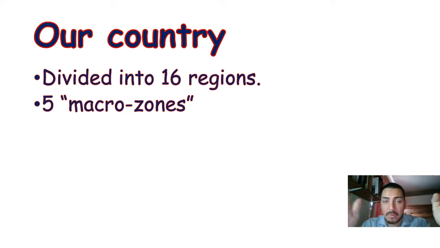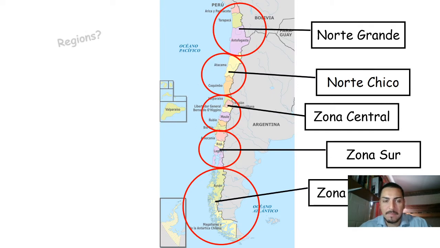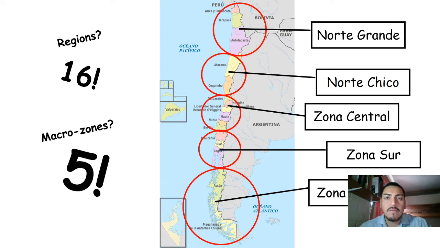We are not going to talk about the regions because you can learn them over time by heart using your memory. And also, I want you to learn that it has 5 macro zones, okay? Cinco macro zonas. That's very important. In future classes, we are going to talk about why these 5 macro zones. But let's see. So how many regions? 16 regions. Good. And how many macro zones? 5 macro zones. Good. Let's review these 5 macro zones in Chile.